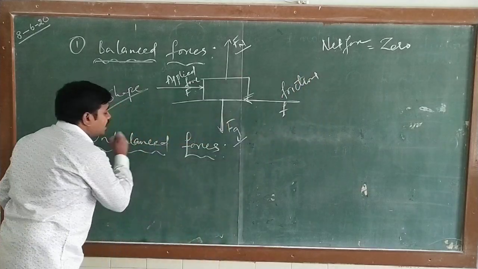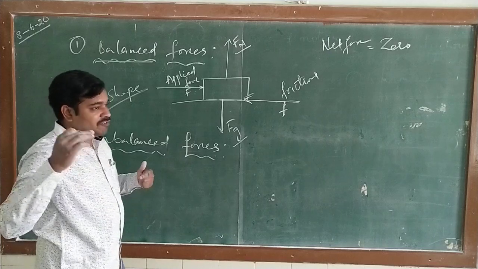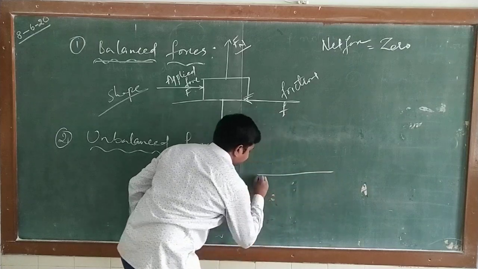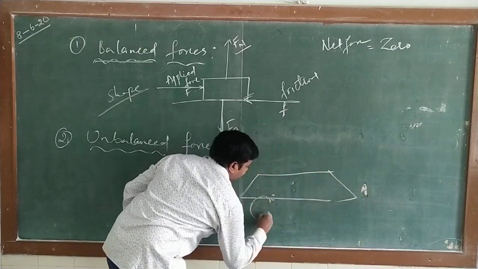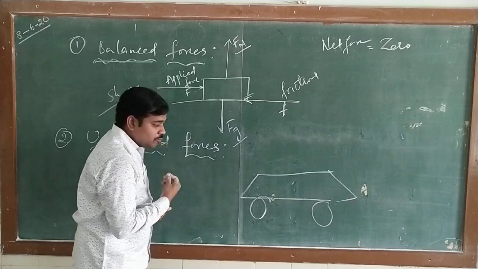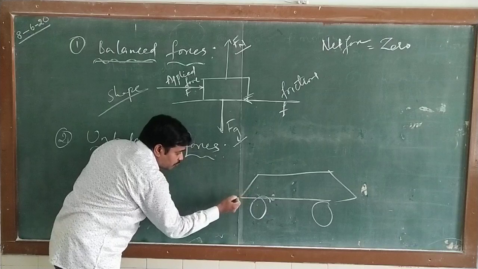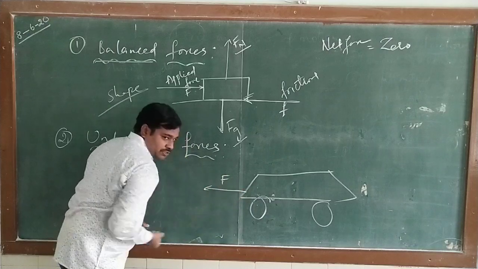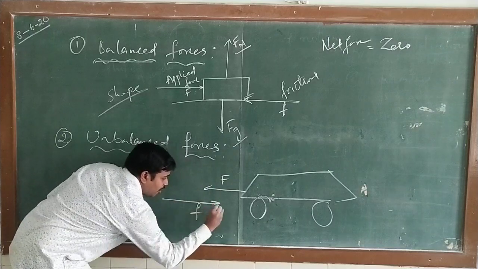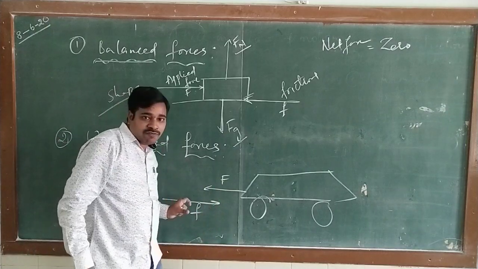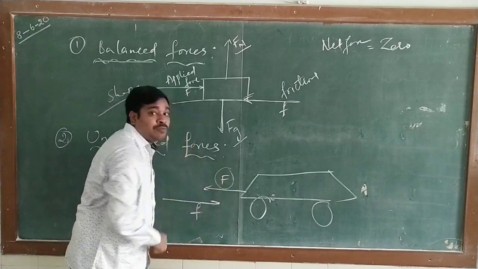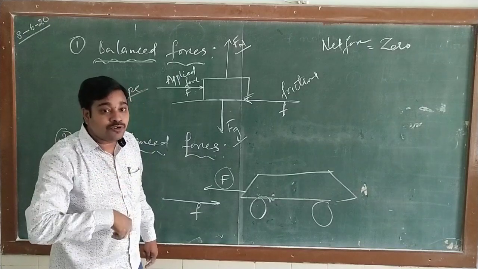When it comes to unbalanced forces, for example, if you want to make a car move, what will happen? Definitely, when the object is going to try to move, this is the force applied by the accelerator. Already we discussed there is one more force which always acts in the opposite direction. Such force is called frictional force. So in order to overcome the frictional force, the applied force should be more. Then only the body is going to come into motion.